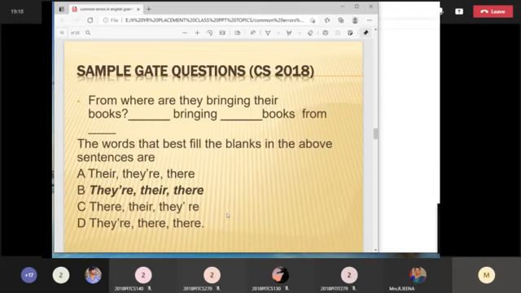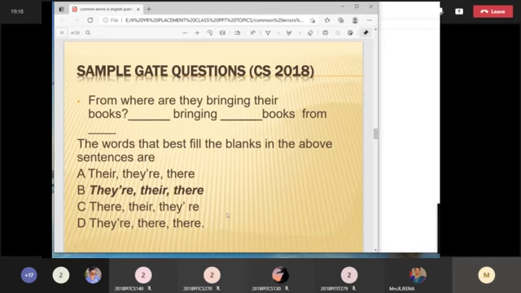This is a question we have taken from CSEC 2018. From where are they bringing their books? Dash bringing dash books from dash. So you have three dashes here. If you read it without the dashes only, you feel the sentence does not have a correct form. But if you fill in the answer, it is actually very easy.